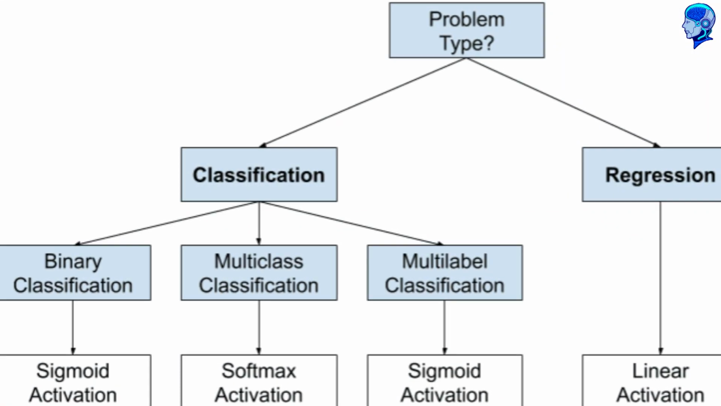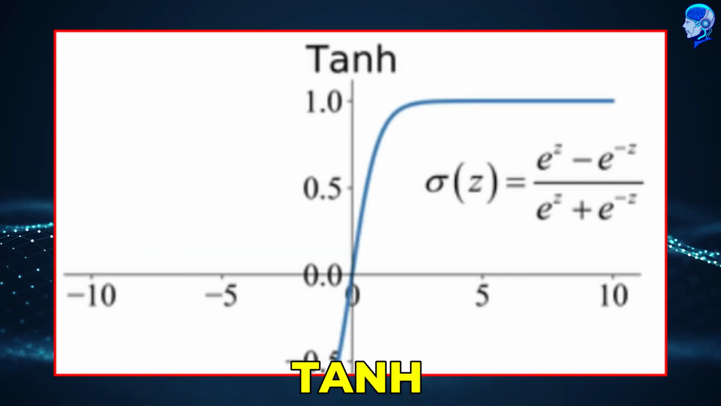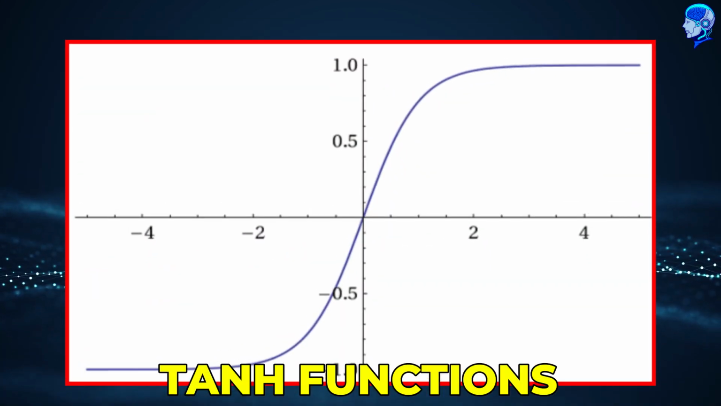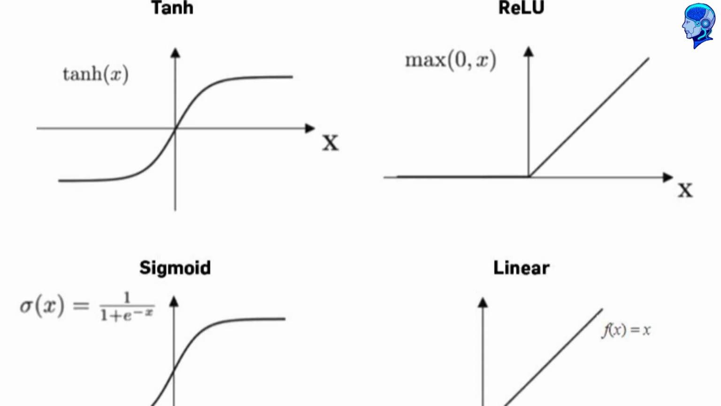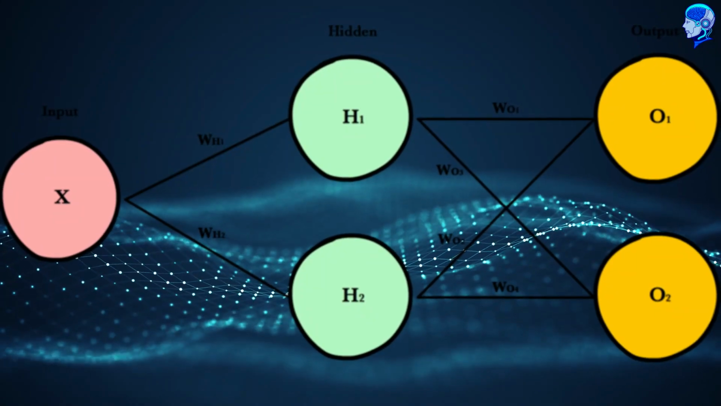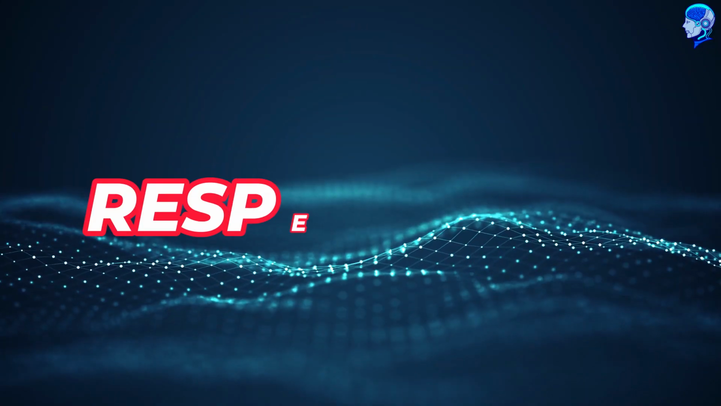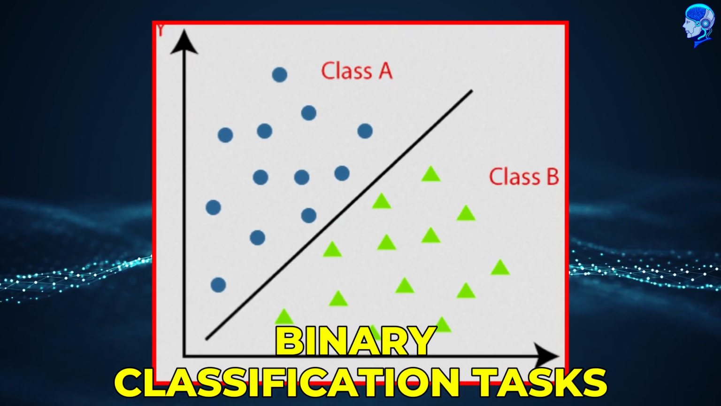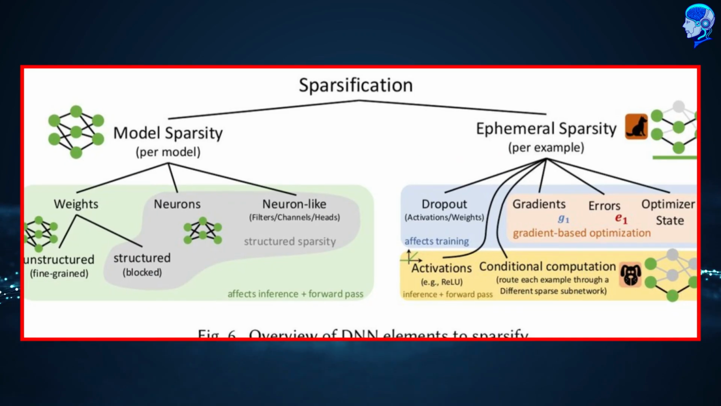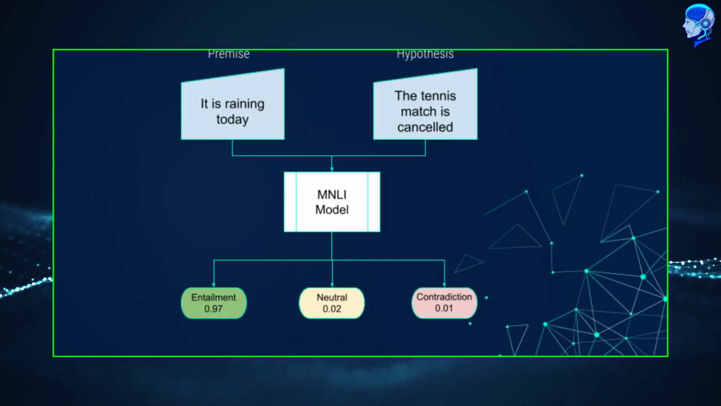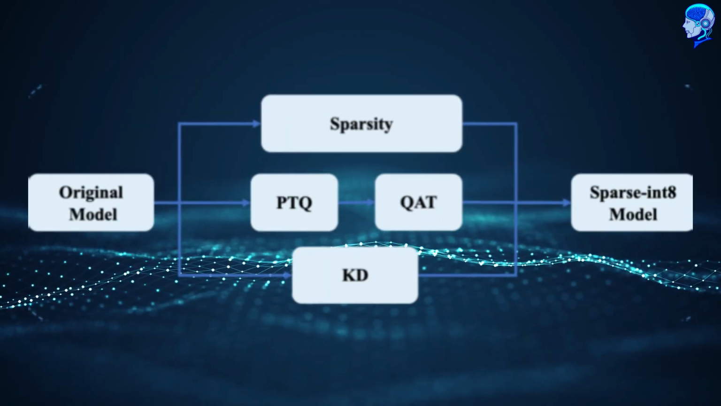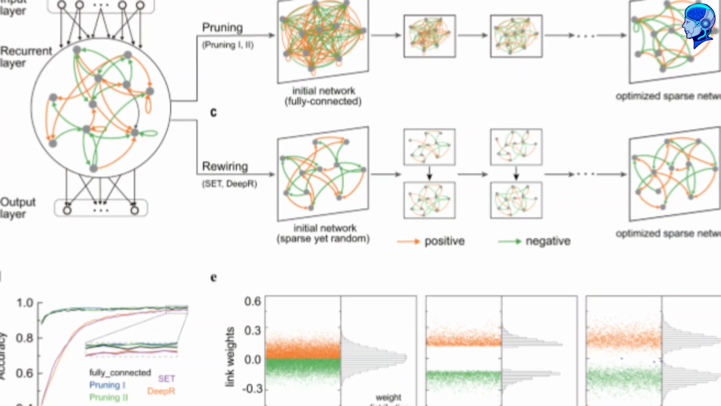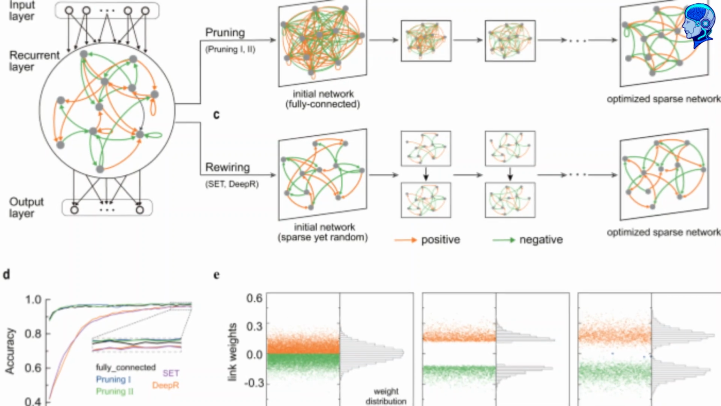Common activation functions include sigmoid, tanh, and rectified linear unit. Sigmoid and tanh functions squash the neuron's output into a range between 0 and 1 or -1 and 1, respectively, making them suitable for binary classification tasks. On the other hand, ReLU introduces sparsity by outputting 0 for negative inputs and allowing positive inputs to pass through unchanged, which accelerates training and mitigates the vanishing gradient problem.